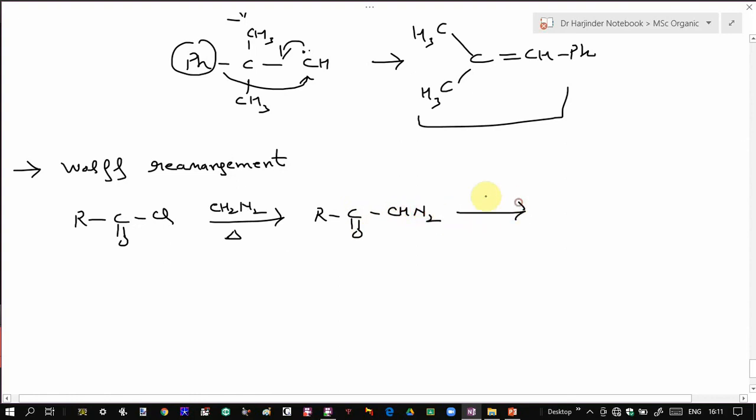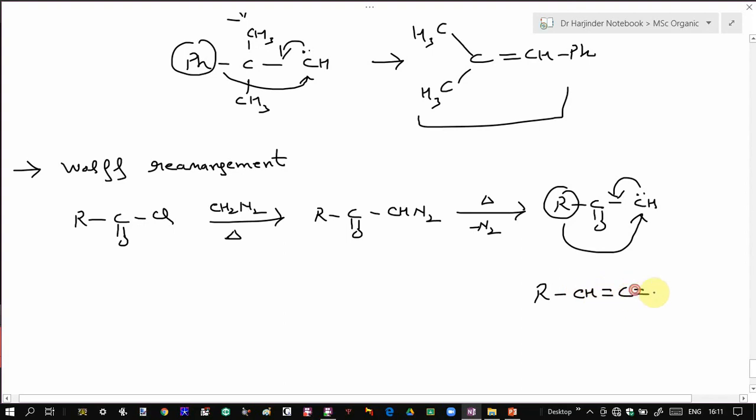And if you heat it, there is a loss of nitrogen molecule, and you get acyl carbene. Now in this acyl carbene, this alkyl group can migrate to this carbon. So this bond will shift over here to give rise to a ketene. So this molecule is a ketene.